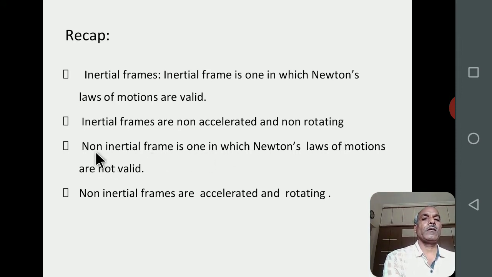On the other hand, non-inertial frame is one in which Newton's laws of motions are not valid. Therefore, non-inertial frames are accelerated and rotating.